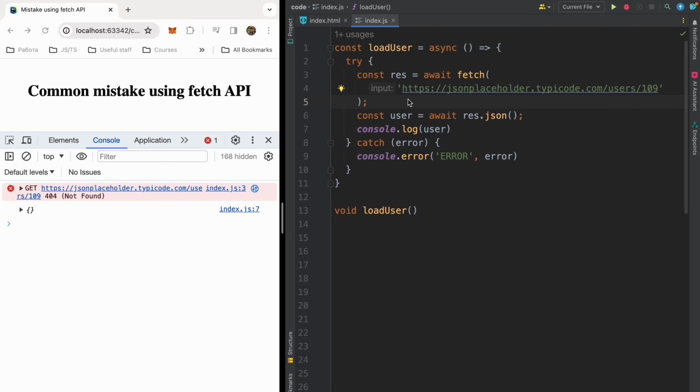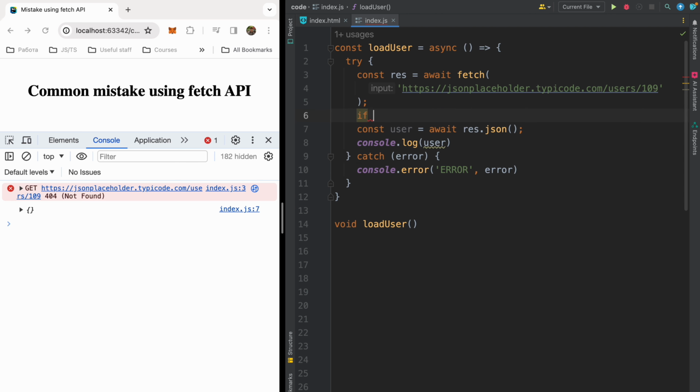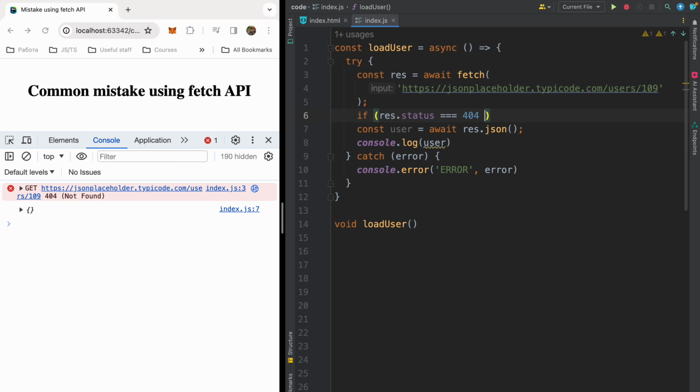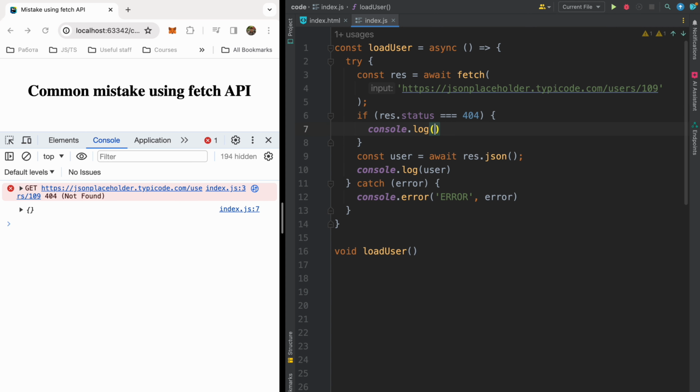Okay, let's refactor our code. Now I'm planning to send different messages to the console, depending on the result status. So if the result status equals 404, I will log an object to my console with the property message, and as the message I will have not found. Also, I want to process the situation when my backend is unavailable.